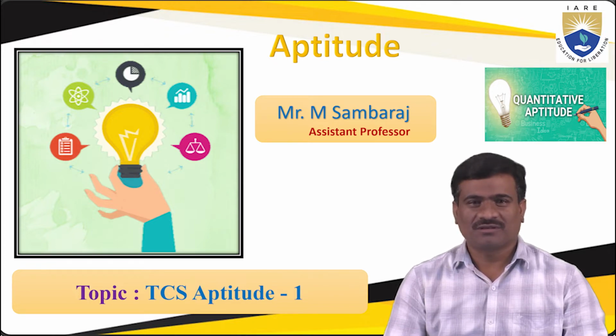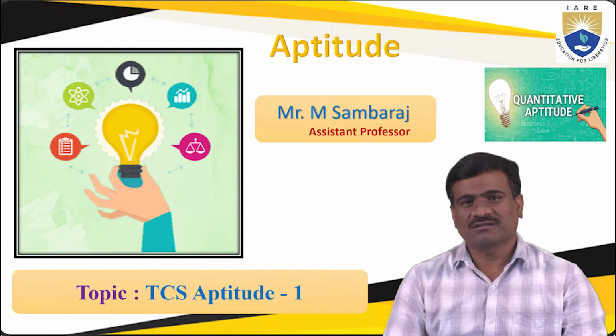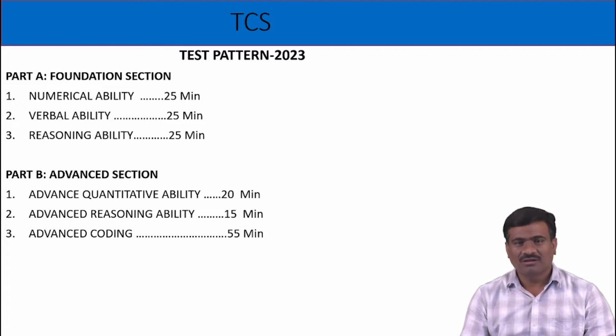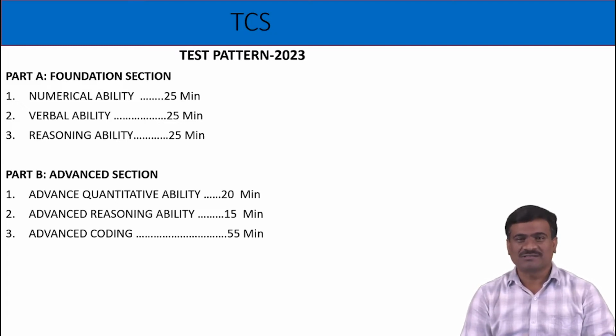Today, we are going to start TCS Test Pattern 2023. Number of sections in TCS Test Pattern: Section A and Section B, also called Part A and Part B. Part A, Foundation section. Part B, Advanced section.